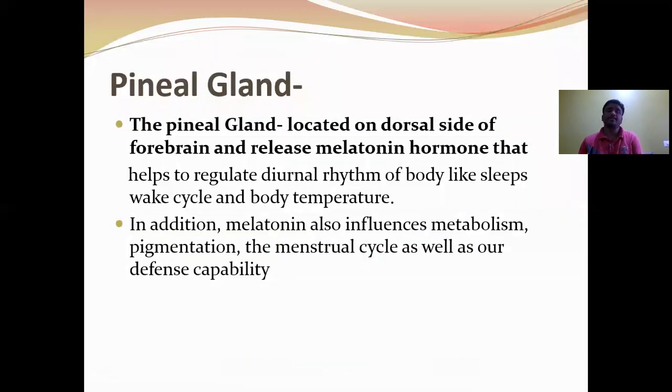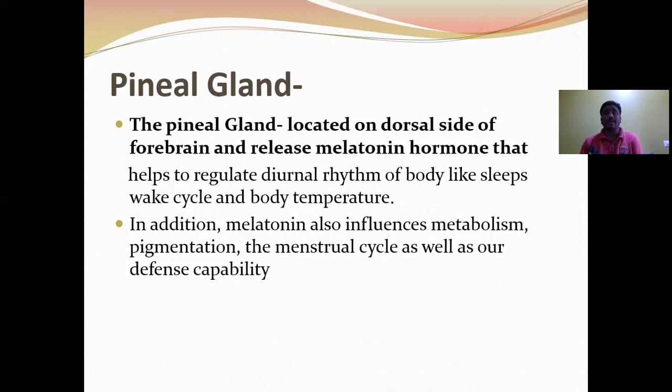Next, the pineal gland. It is located on the dorsal side of the forebrain, that is in the epithalamus. It releases an amino hormone called melatonin that regulates the sleep-wake cycle and circadian rhythms.